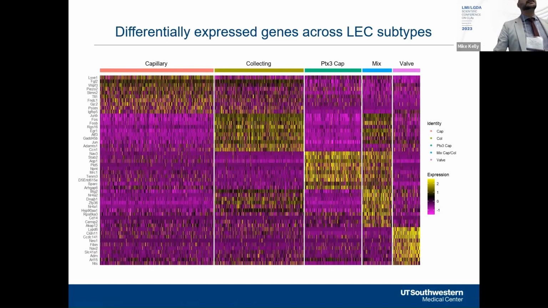We then analyzed the transcriptional profile of these subtypes of lymphatic endothelial cells, and by doing so, we were able to identify additional unique molecular markers of the various LEC subtypes. And what I like about this heat map is that it further illustrates that this mixed population expresses both markers of collecting lymphatic endothelial cells as well as the PTX3 positive population.